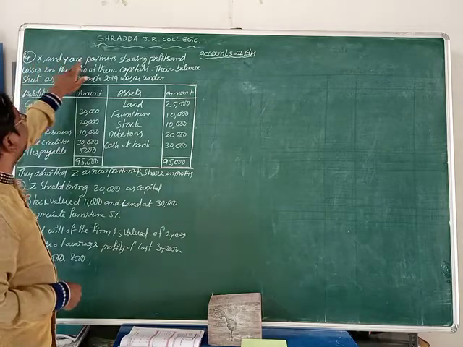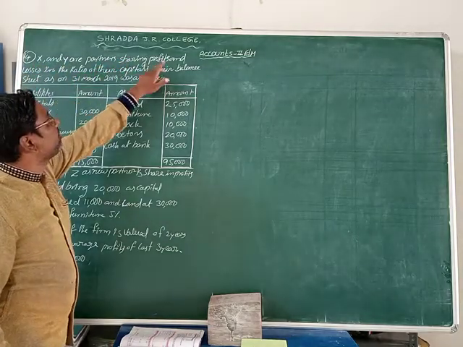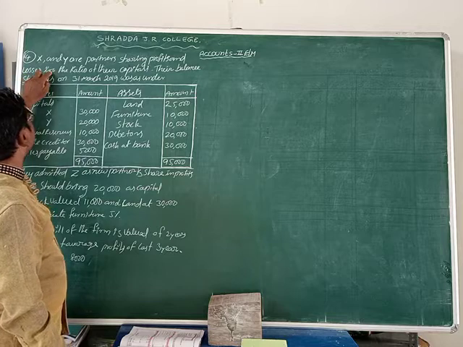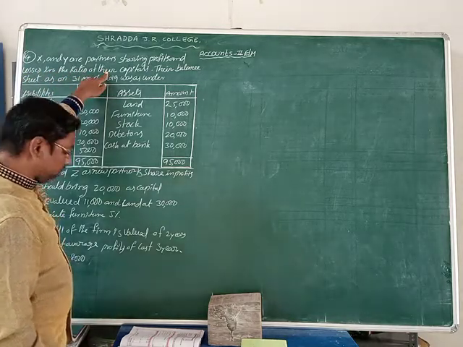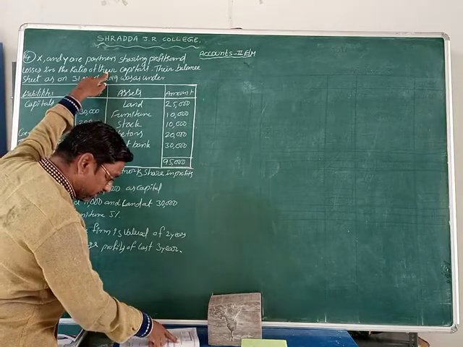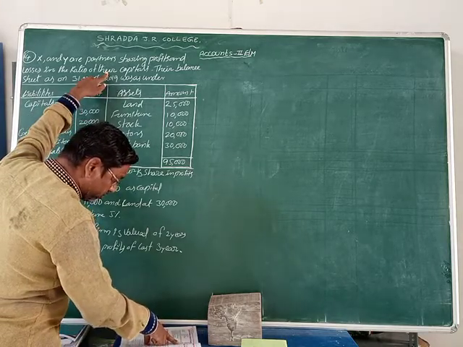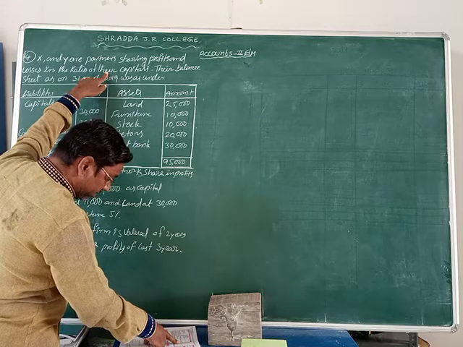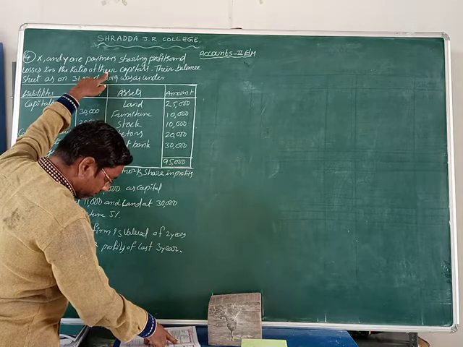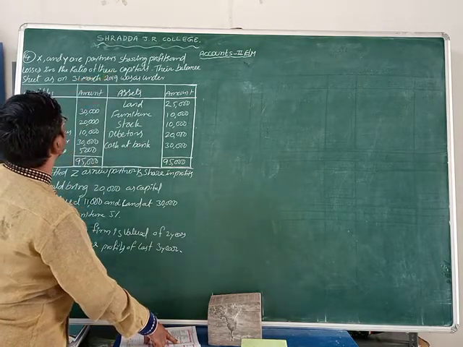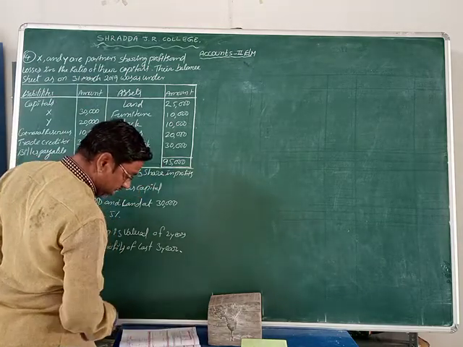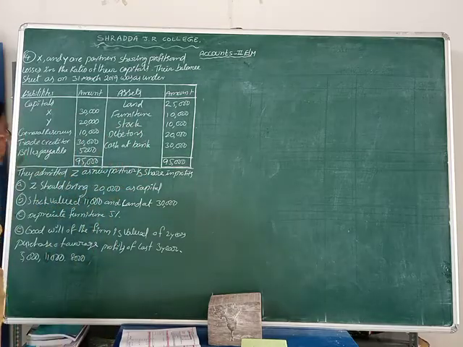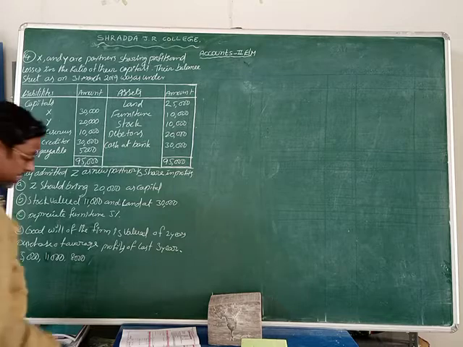X and Y are partners sharing profits and losses in the ratio of their capitals. The balance sheet as on 31st March 2019 was as under.